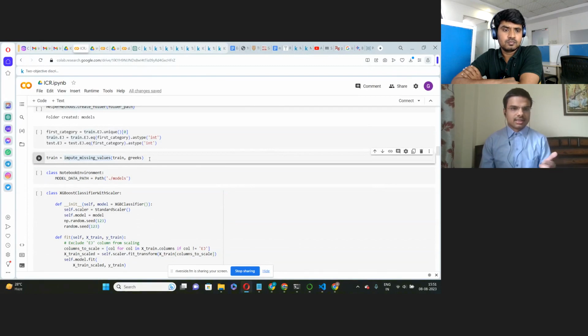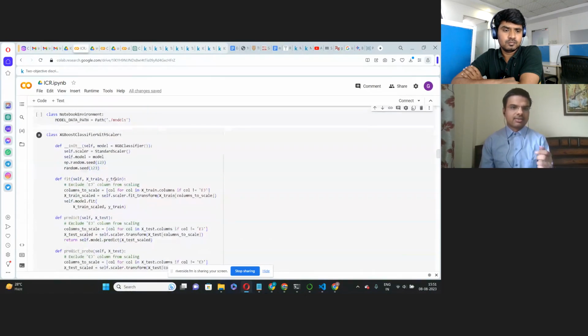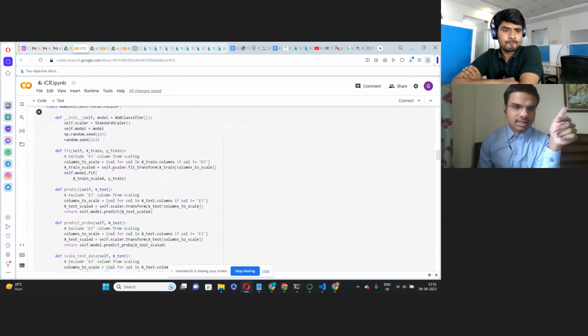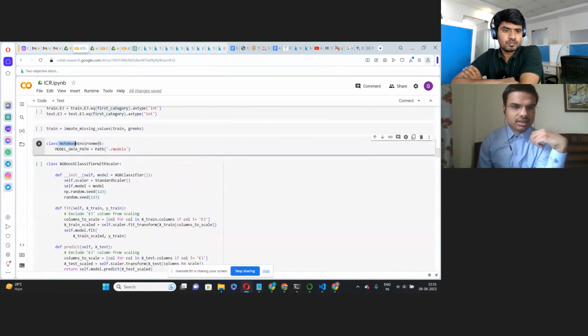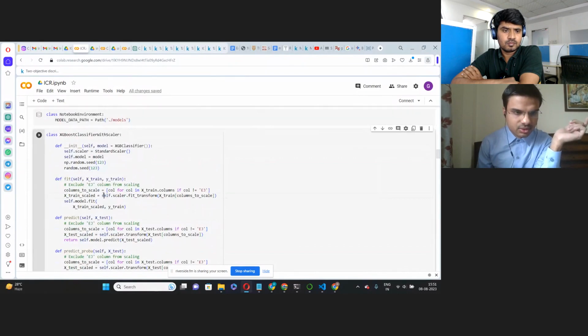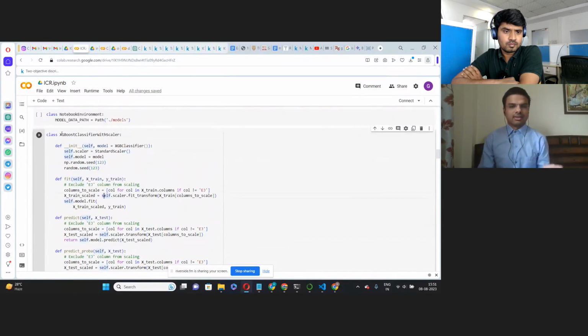And then there is this notebook environment which has this class model path, which is models. So we will use this reference in the code that we will analyze in the future. So this is the XGBoost classifier with scaler. This is the class that we have defined.